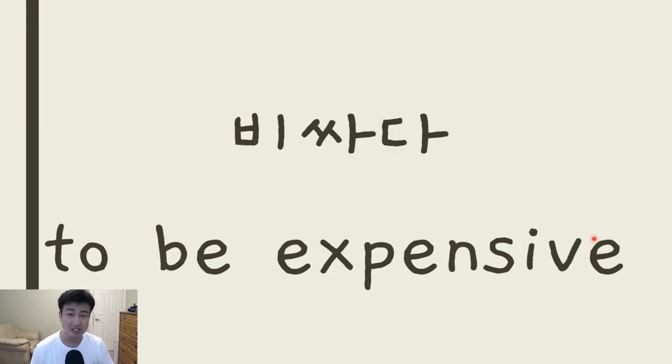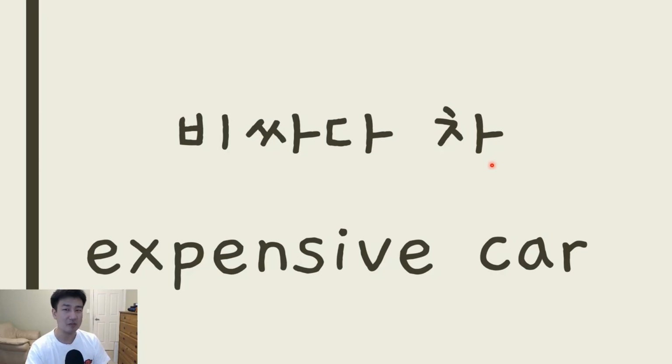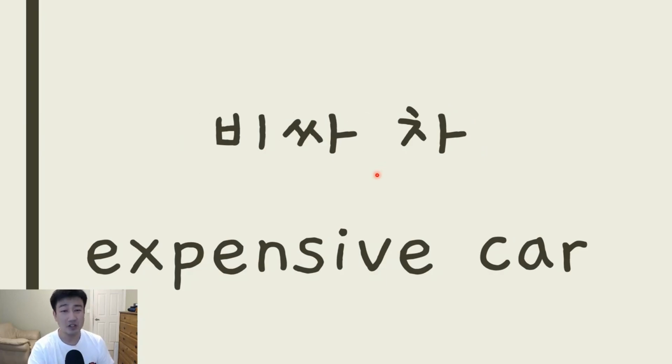비싸다. It means to be expensive. So let's say that you want to say expensive car. The word for car is 차. Logically, that would mean 비싸다 차, right? But actually, we can't really say it like this. We gotta change it a little bit. First we remove the 다, and then we add this little ㄴ character right below. So it's gonna be 비싼 차.